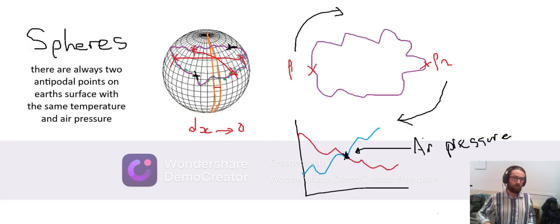So there must be at least 2 opposite points on this sphere that have the same temperature and air pressure. The interesting thing about this fact is that it actually is true in real life, and it's got real life, I won't say implications, but we can think about this as true.